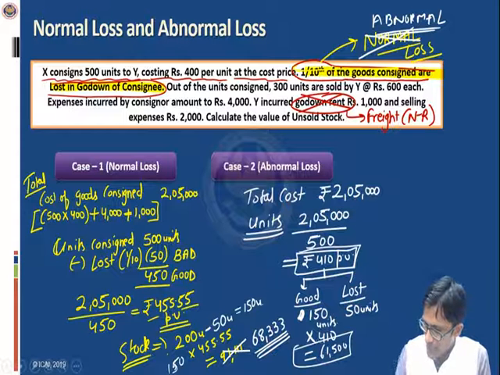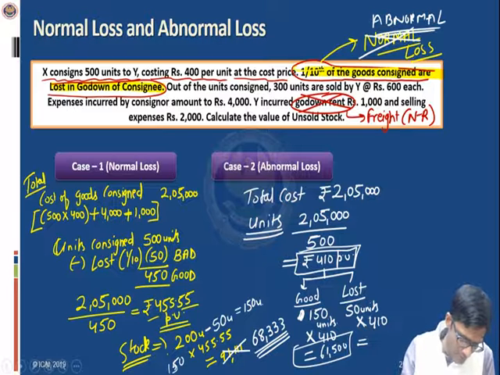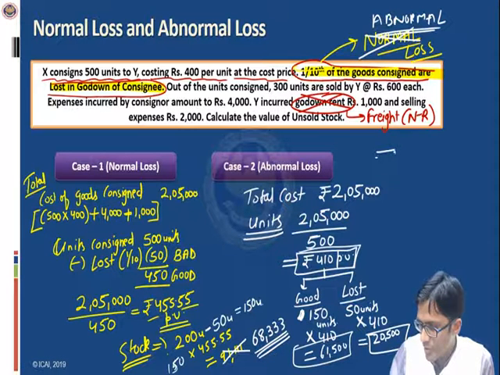Similarly, if I have to value the abnormal loss, then how many units have I lost? 50 units I have lost. So the value of abnormal loss will be 50 units multiplied by 410, which will give us rupees 20,500. This way, I have calculated both the things.